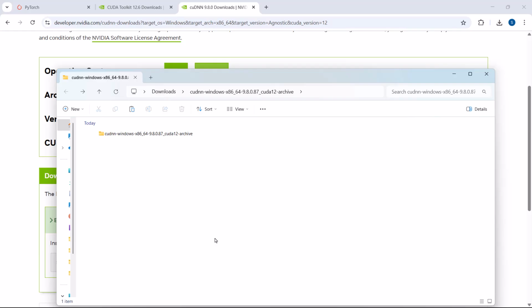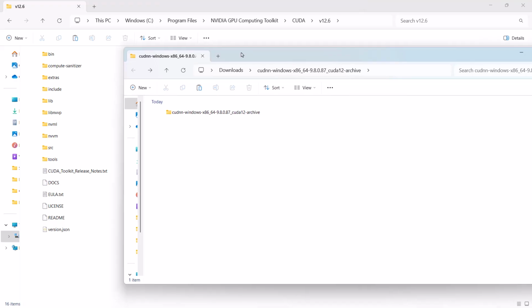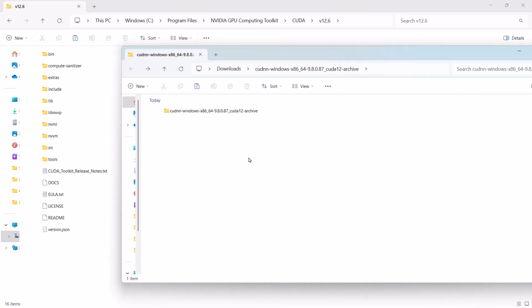And then now let's go back to our CUDA toolkit, right? And keep these two side by side. So don't get confused here. So one is our CUDA toolkit and the other one is cuDNN, right? So this is just the library and this one we downloaded and installed, right? Now you have to go to this cuDNN library, and if you notice here we have license, include, lib and bin, right?